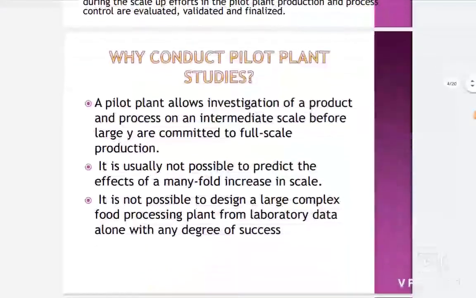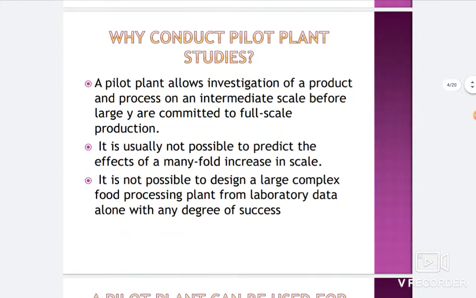Now, a very important question: why is there a need to conduct a pilot plant study? Obviously, a pilot plant allows investigation of a product and process on an intermediate scale before being fully committed to full scale production. It is usually not possible to predict the effect of a many-fold increase in the scale.